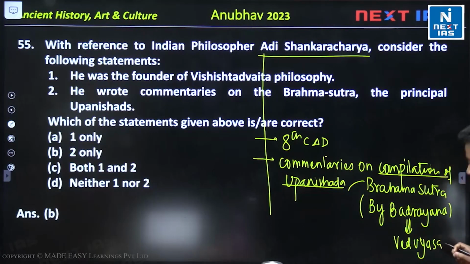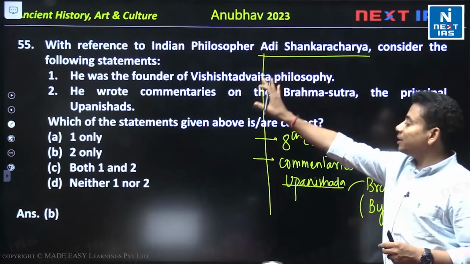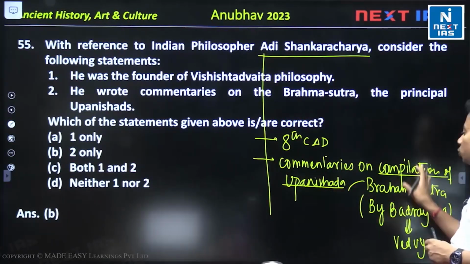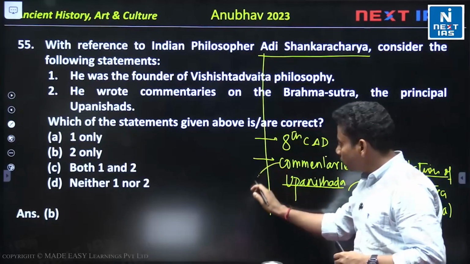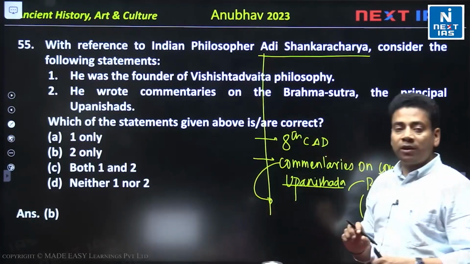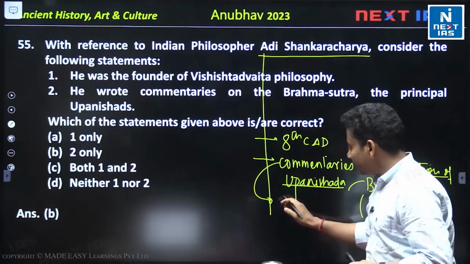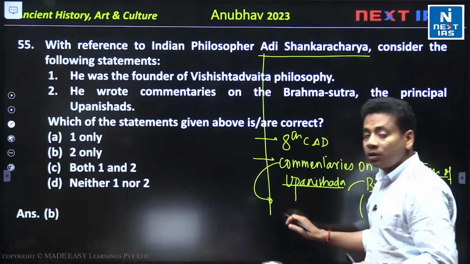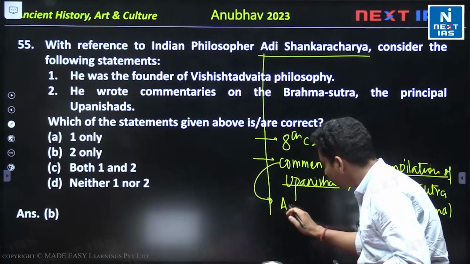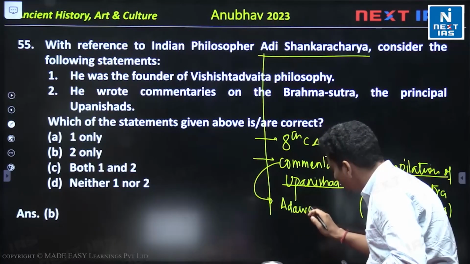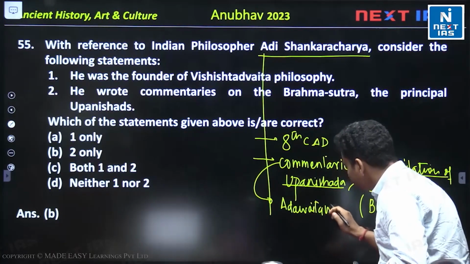Badrayan is the person as per some belief system, not all. So they will be saying Badrayan is the Ved Vyas. He has done some compilation of the Upanishad that will be known as the Brahma Sutra, and then Shankaracharya will be having the commentaries on the Brahma Sutra, and these commentaries will be giving the philosophy of Shankaracharya, and this philosophy is known as Advaitavad.